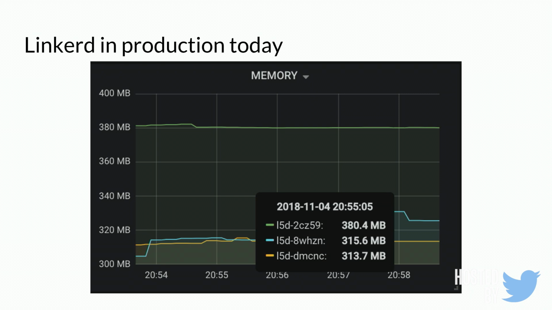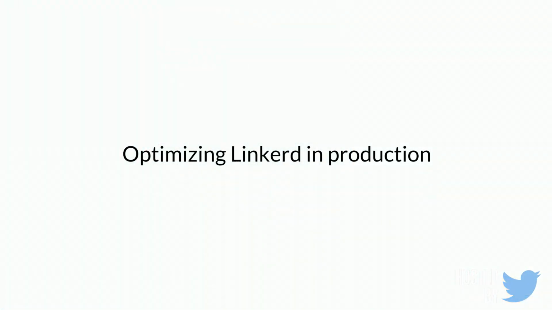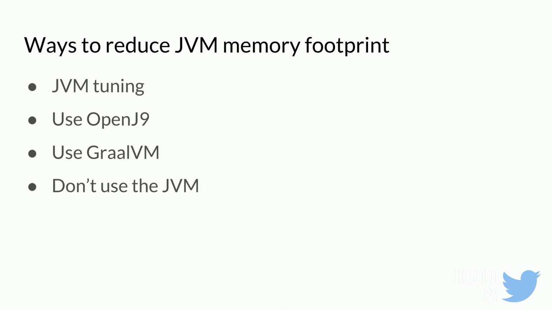And so for the past 3 years, we've been asking, can we do better? Is this the status quo? Do we let people use this? And so we went on this journey to optimize Linkerd. Here's an overview of what we did. We did basically JVM tuning. We started to play around with different kinds of VMs. And then I'll talk about this last point a little later.